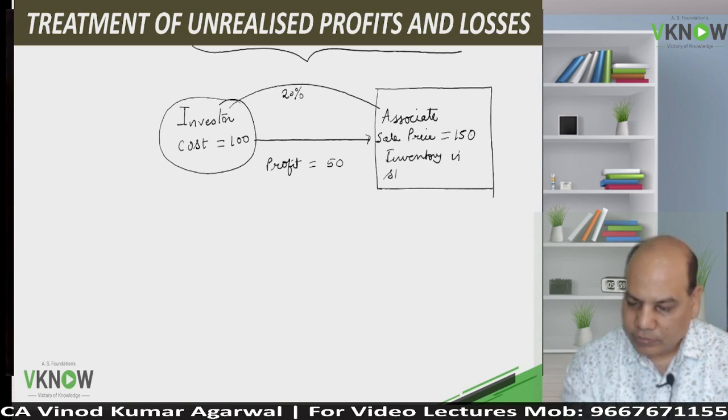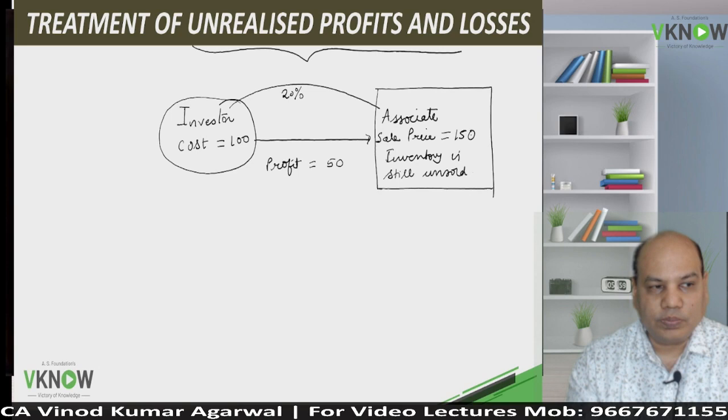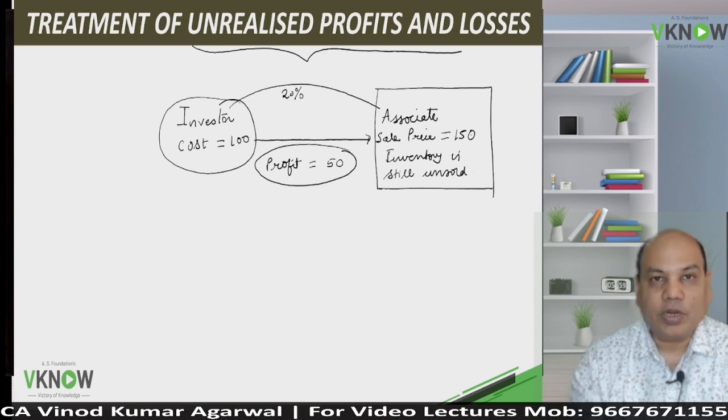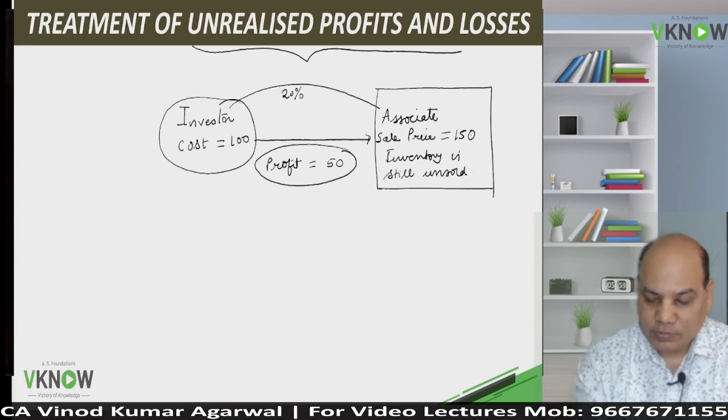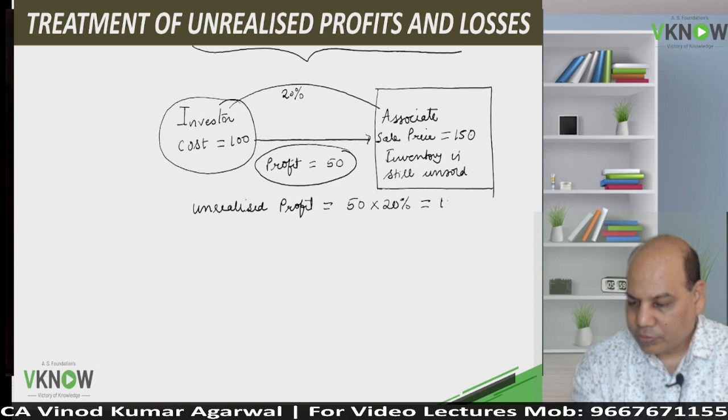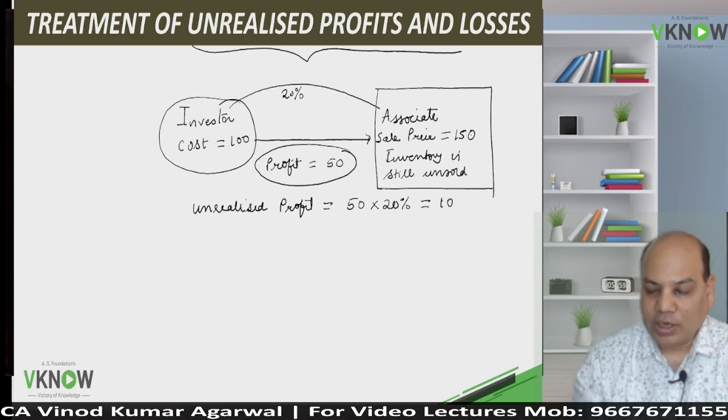The inventory is still lying in the premises of the associate. So out of 50, we are not going to realize the profit to the extent of the investor's share. Unrealized profit will be 50 into 20%, that is 10. So this is called unrealized profit.